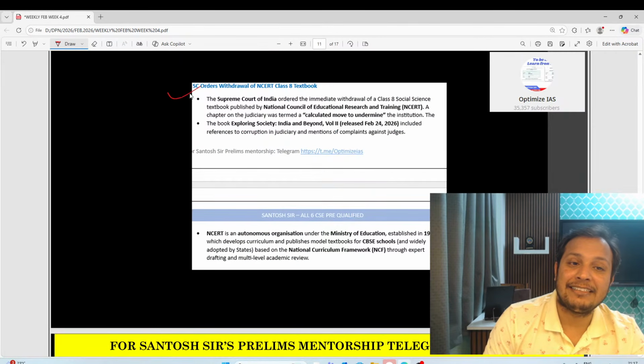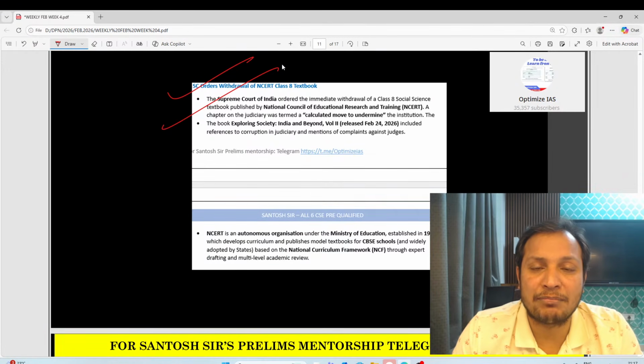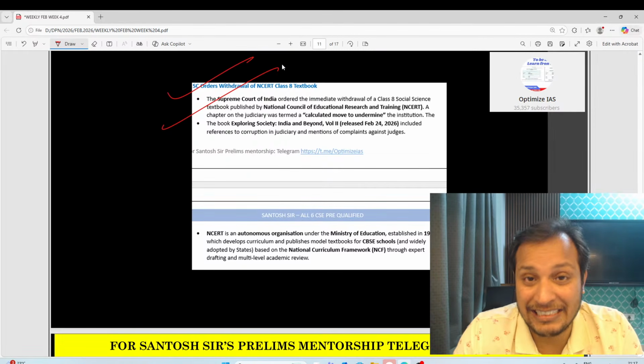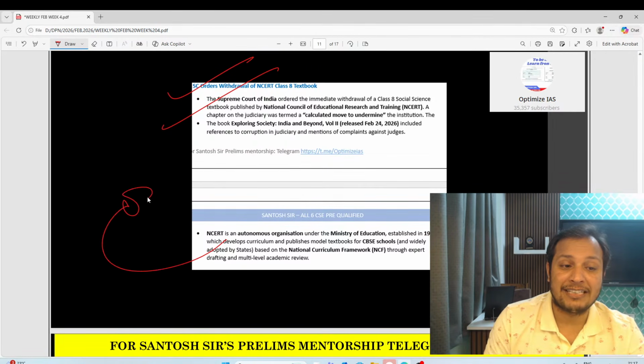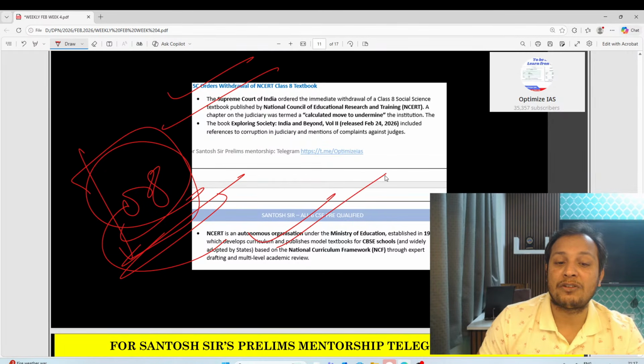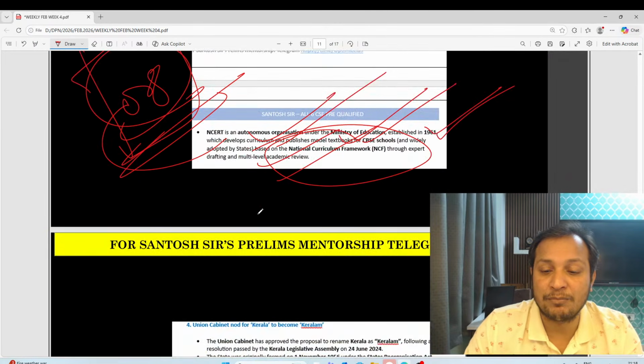Next, NCERT, guys. NCERT textbooks were recalled. Why? Because there was a chapter on corruption in the judiciary. So the judiciary, through a contempt petition, asked to withdraw this book. Guys, you should prepare NCERT as an organization. UPSC has a habit of asking about organizations. NCERT is an autonomous organization under the Ministry of Education, established in 1961. It publishes the CBSE books under the National Curriculum Framework. So this is really important.